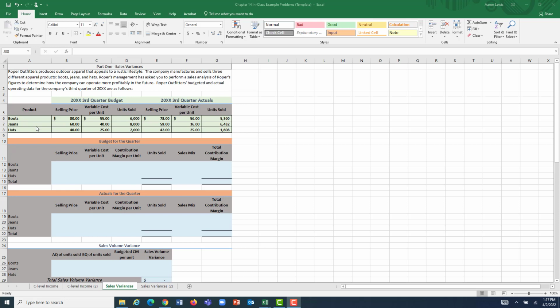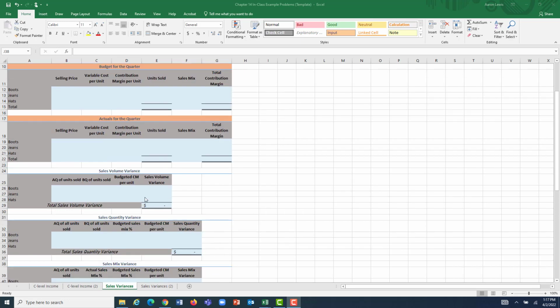Doing sales variance allows you to break down the difference between what you expected to happen in your budget and what actually happened into different levels. The first thing that we have here, and I'll scroll back up and finish this later, but let's introduce this, is sales volume variance. Basically, the amount of differing contribution margin that you got because this overall sales volume wasn't there. People weren't buying as many boots, jeans, and hats, etc.